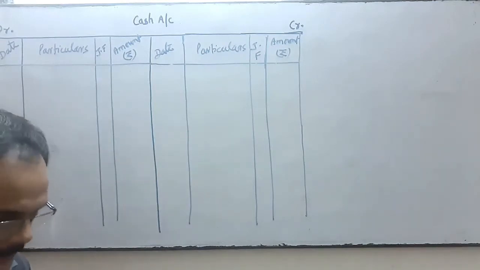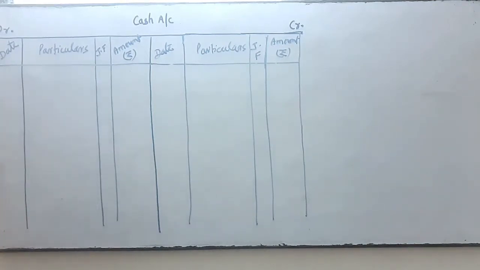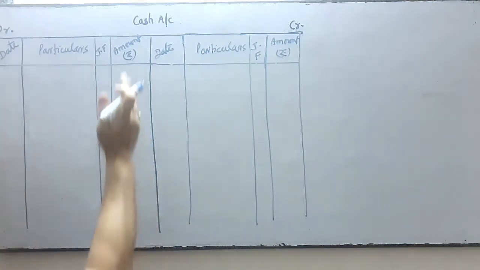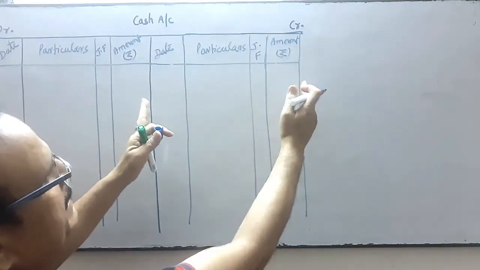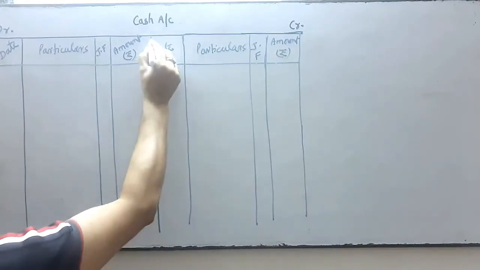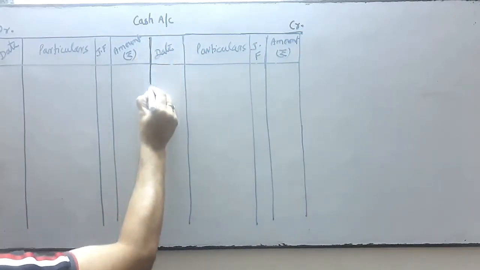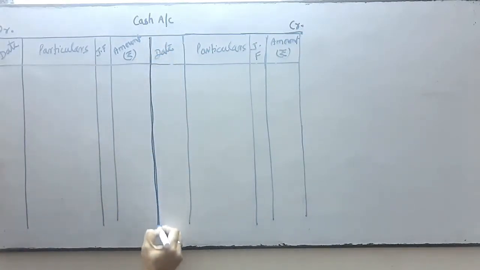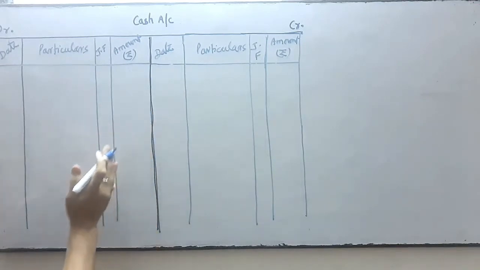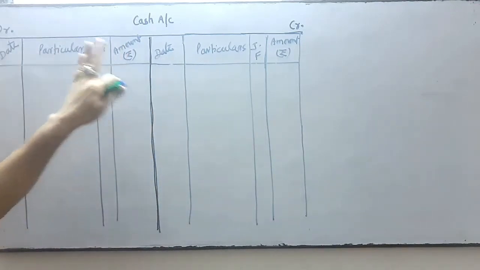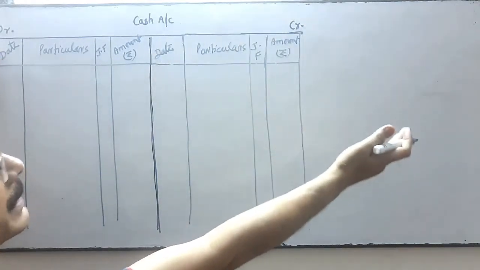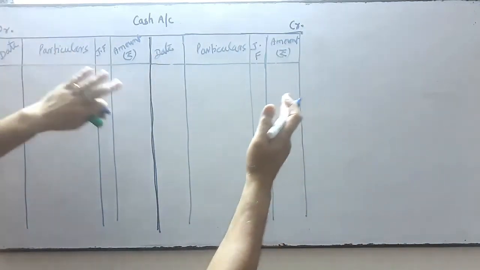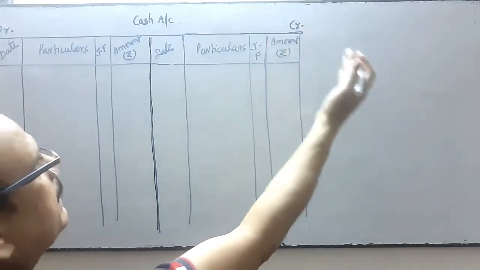So ledger is prepared in a T-shape form. This side is your debit side, this side is your credit side. We divide this space from the center, and the left hand side is your debit side, and the right hand side is your credit side. Left side debit, right side credit.